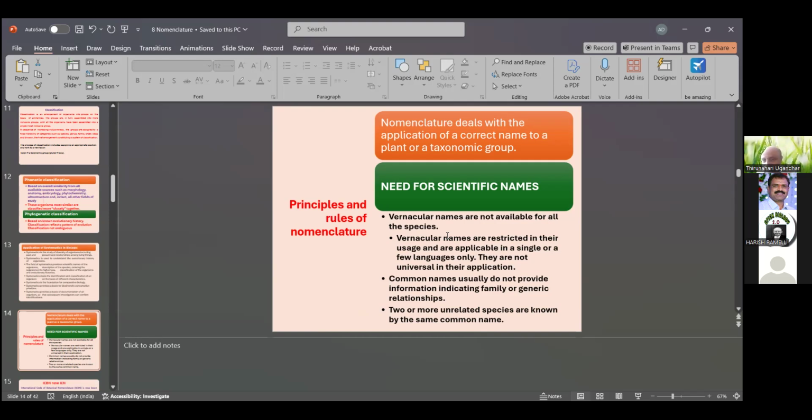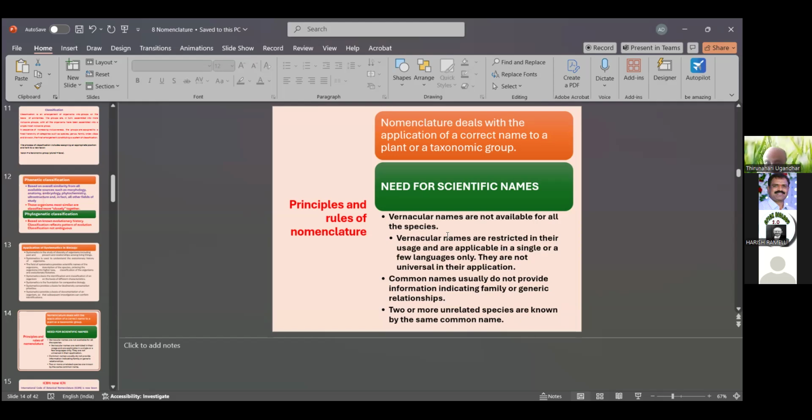But the scientific name does not change with language. Only a single language is used to denote the plant's name, and that is the Latin language. The few other languages are not universal in application. Common names usually do not provide information, but a scientific name provides all the information that indicates family or generic relationships.